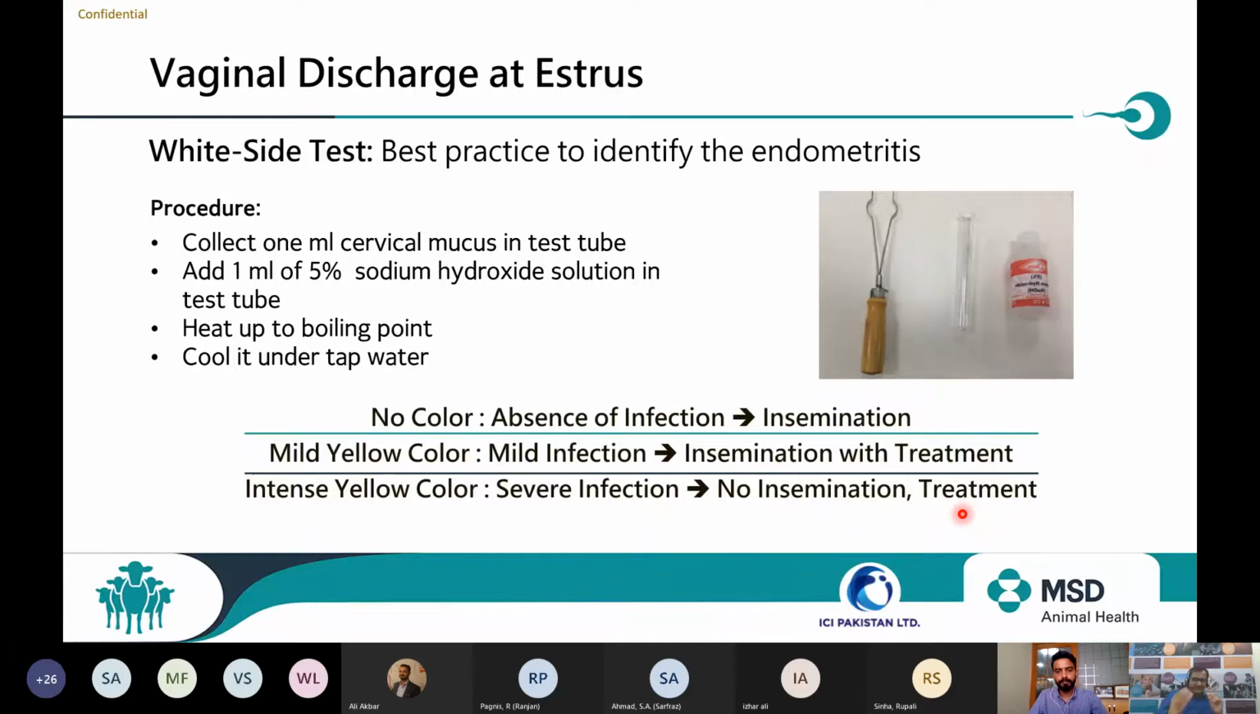When we do this white side test, there are two things. One, I can go for the physical or visual examination of the secretion. But many times the animal is repeating. As a veterinarian, if I visit a farm and a farmer complains that this animal is repeating several times and I am not able to find any such issues, then in this animal you may find the secretion without much flakes, but you have to perform this test which will guide you whether you should go for the treatment